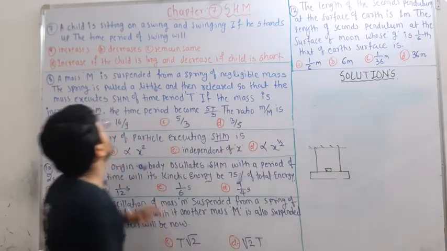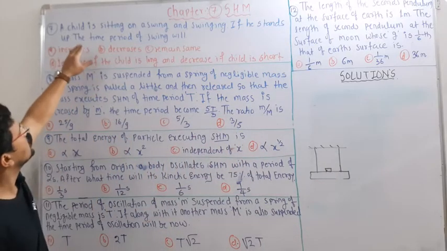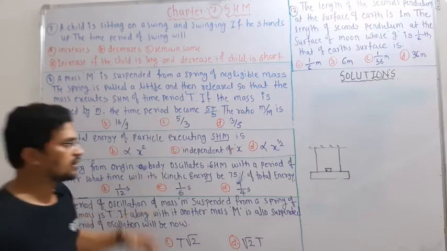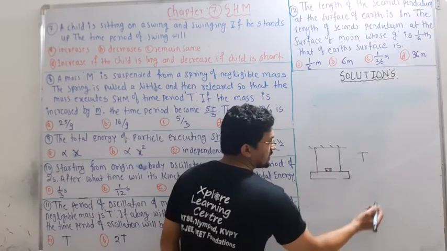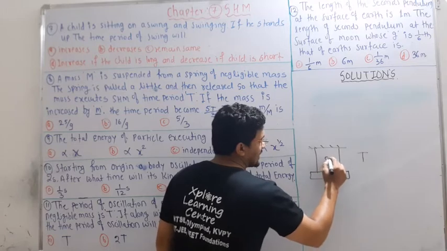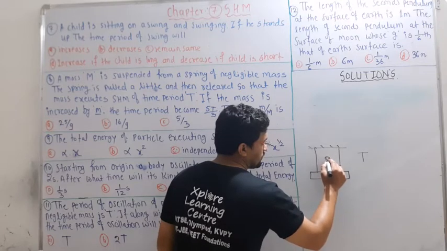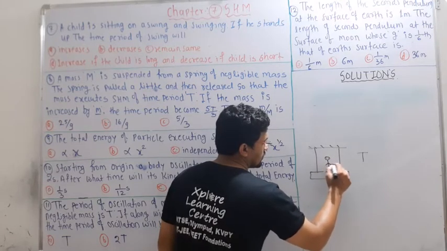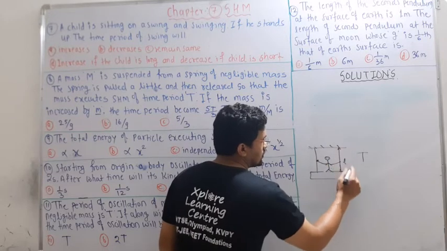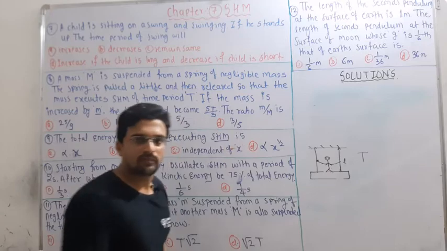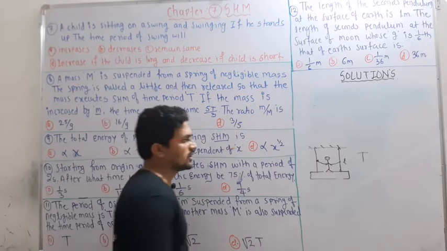Then if he stands up, the time period of the swing will be, once he is sitting here and swinging, the time period will be T, and once he stands up, I will draw here, this is standing. He is placing his hand over here, and this is nothing but the length itself. So it acts exactly as a pendulum.